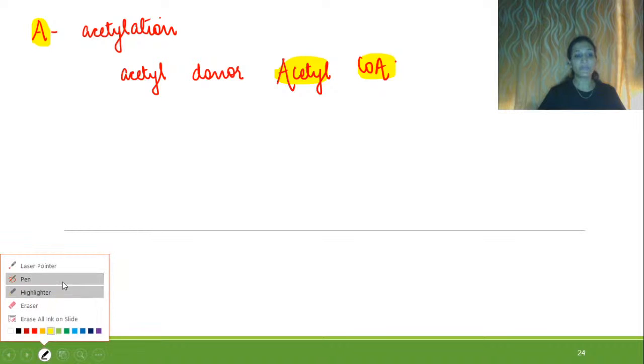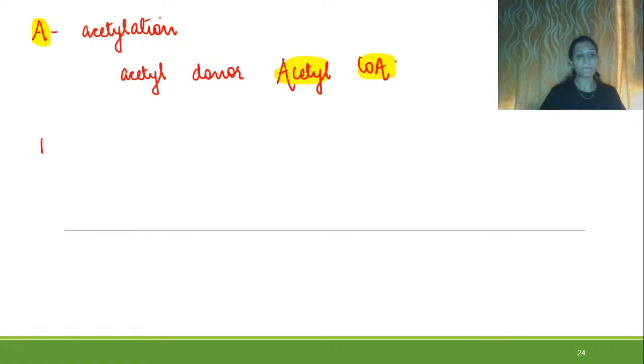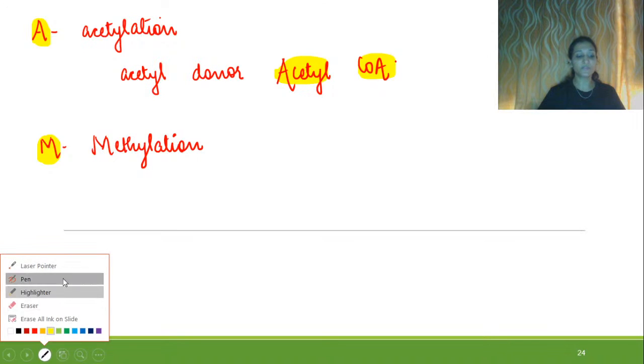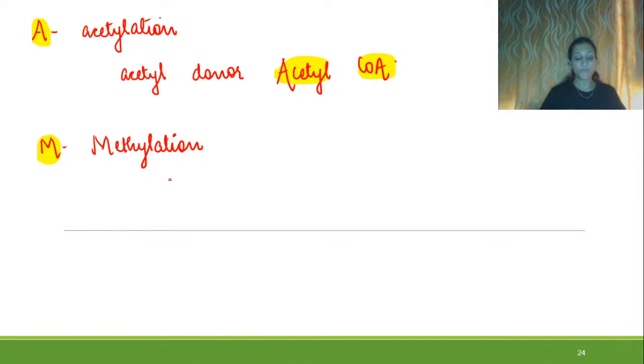Now after A, we need to talk about M, and M is leading into methylation reaction. And we know which is the universal methyl group donor, as you can remember from our classes, that is SAM. So SAM stands for S adenosyl methionine.